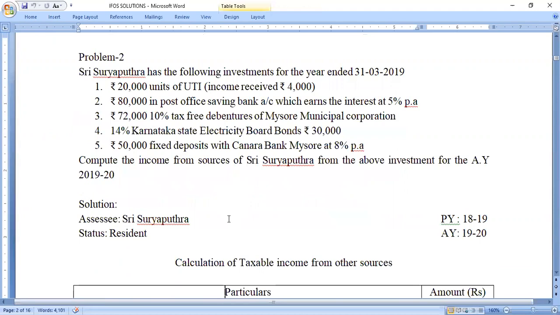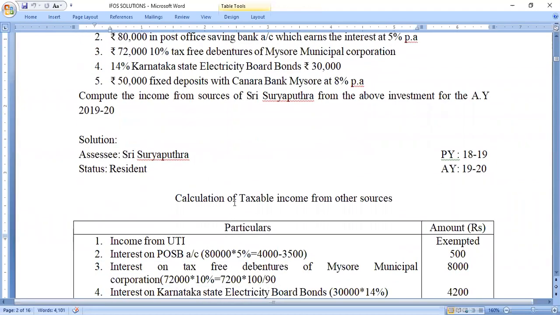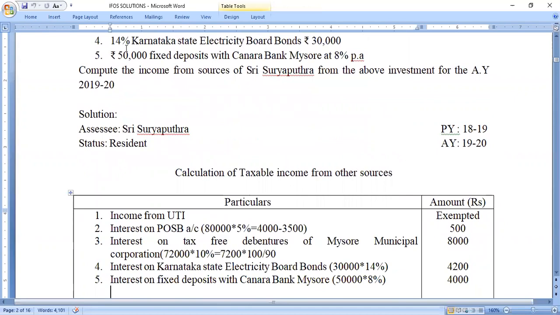So rupees 30,000 is invested in the Karnataka State Electricity Board bonds. The rate of interest is 14%. So 30,000 into 14% we get 4,200. I'm repeating, if they have not given the word tax-free, then it is assumed to be less tax.